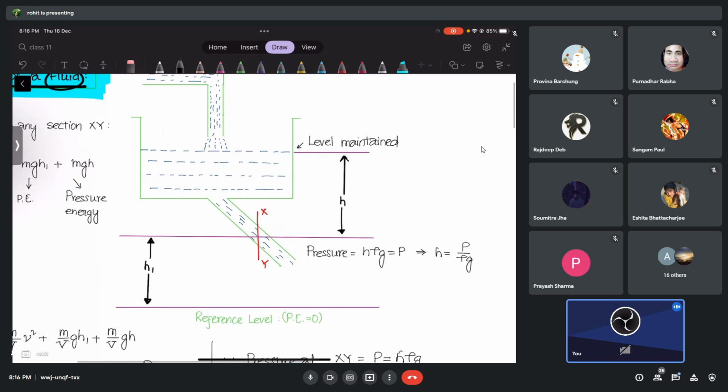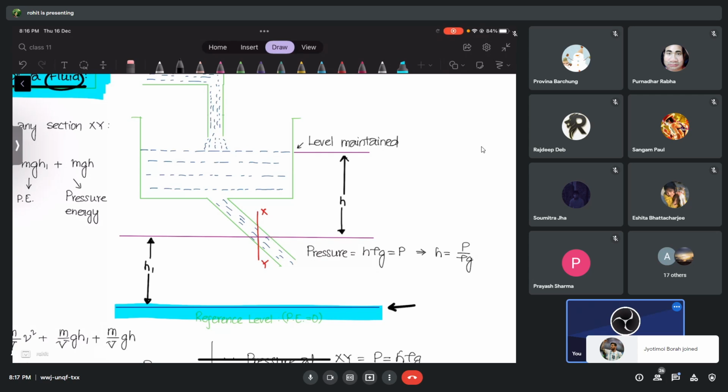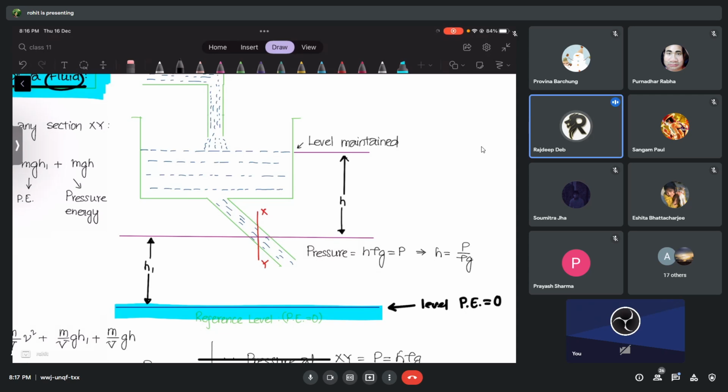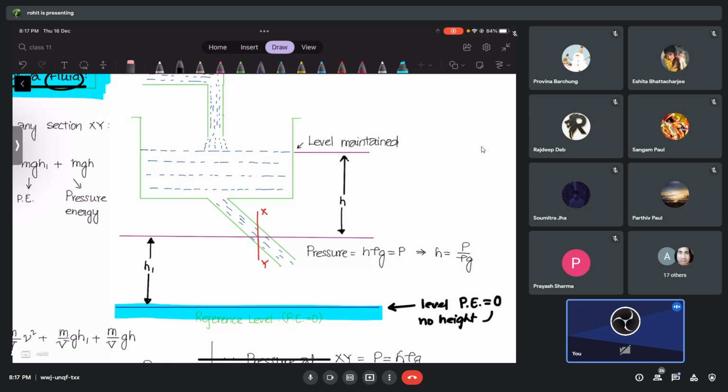The first thing is, look at the diagram. This is our reference level, this is our ground, and you know that the potential energy of anything which has no height at this level is how much, guys, at this ground level? Zero. No height means potential energy is 0. So at this level there is no potential energy. Not talking about other energy, only potential energy, PE, right now.